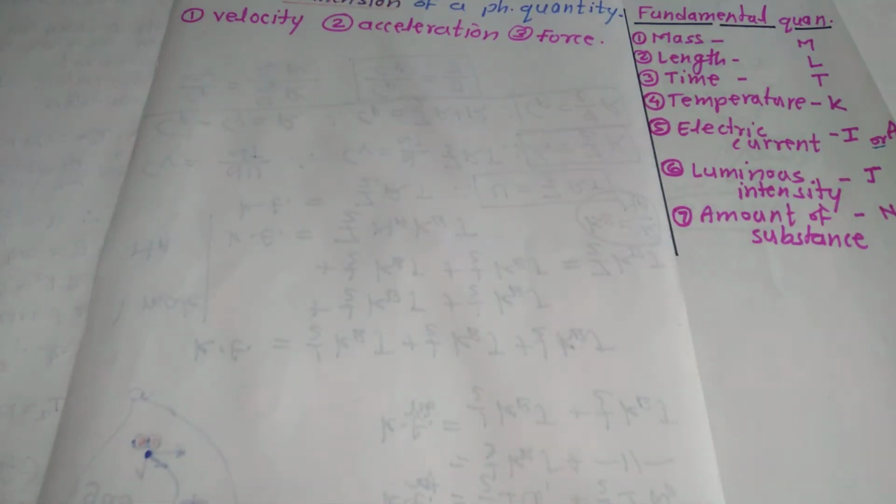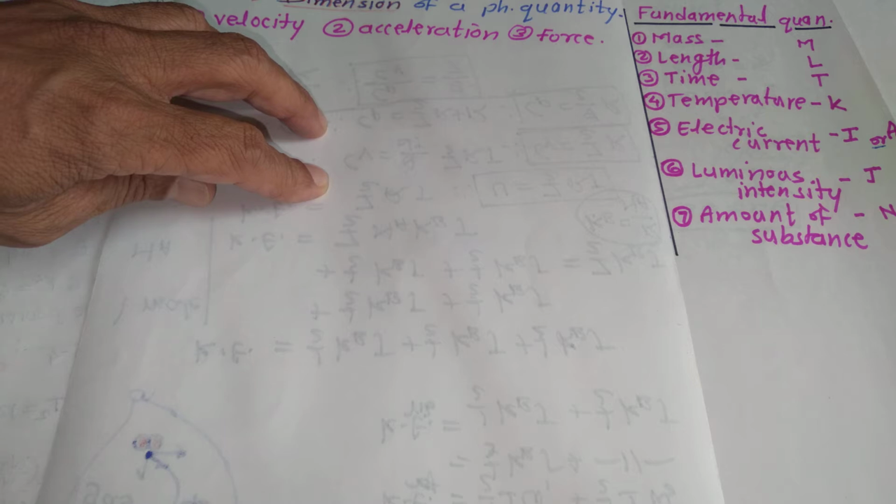The fundamental quantities are: mass, written as capital M; length, L; time, T; temperature, capital K; electric current, the letter I or A; नहीं तो luminous intensity के लिए capital J और amount of substance के लिए N. These are the letters which we must use while writing the dimension of a physical quantity.